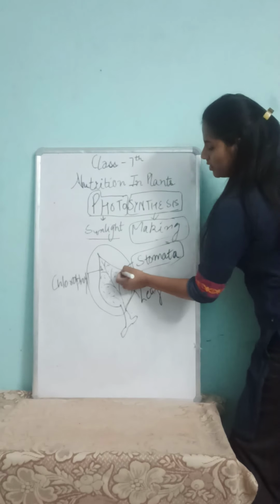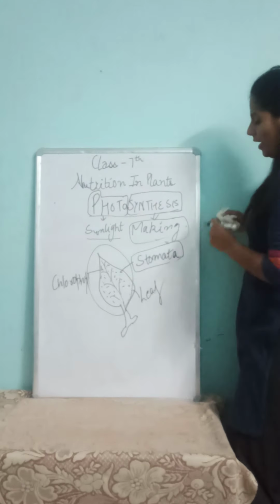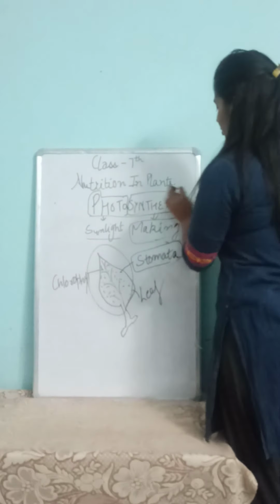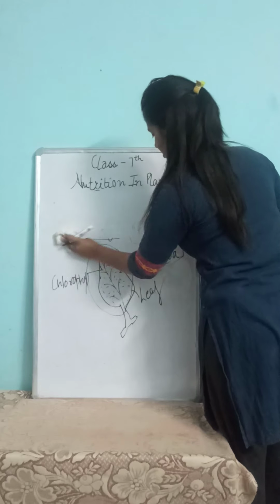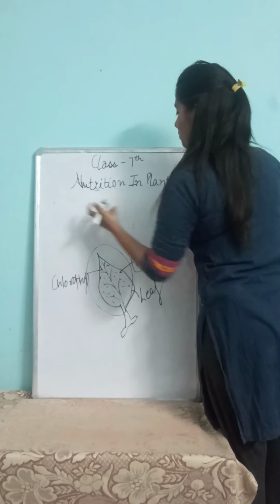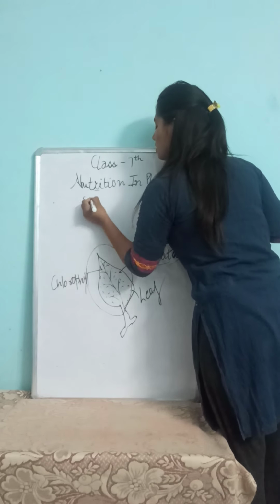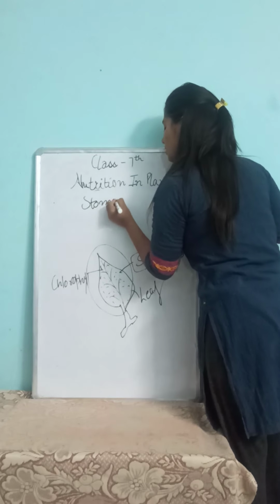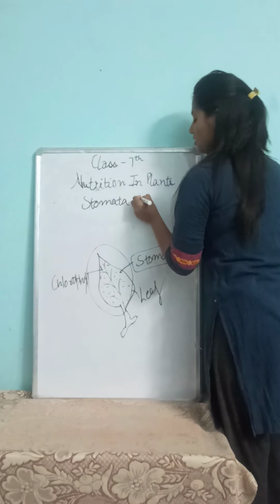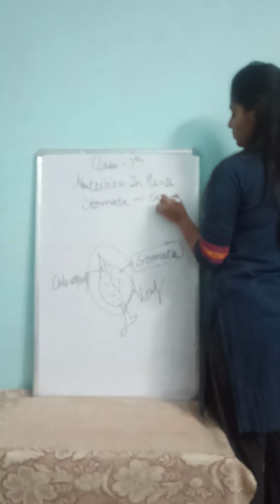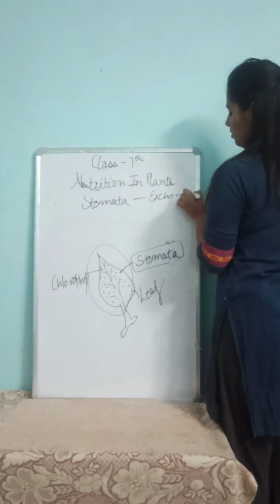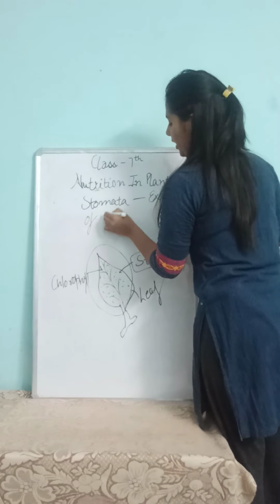As you can see, these are the small pores, and stomata help in the exchange of gases.